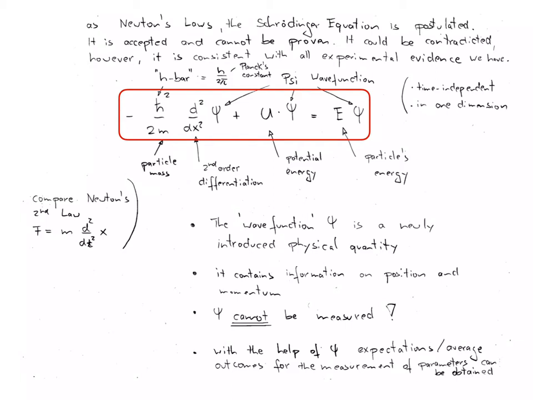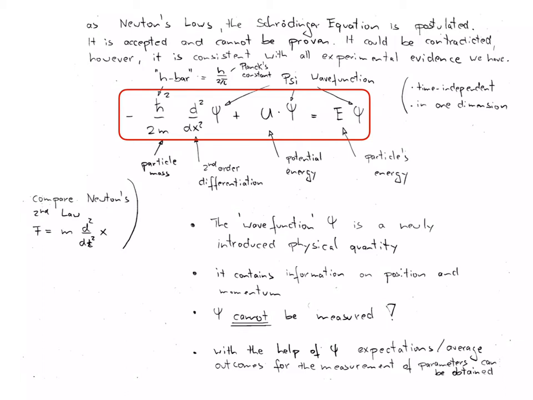Newton's laws are postulated and they form the basis of classical mechanics. One important postulate of quantum mechanics is the Schrodinger equation. It is accepted without any proof. It could be contradicted, however, as far as we know, the Schrodinger equation is consistent with all experimental evidence we have, as long as the system is non-relativistic.